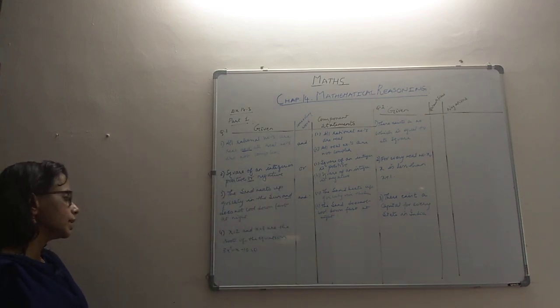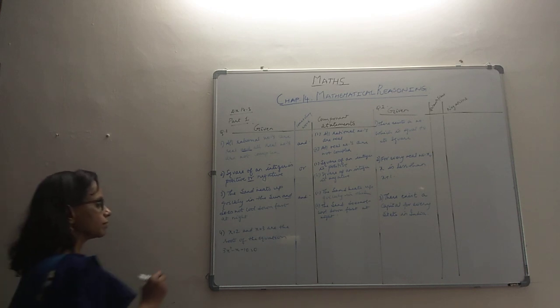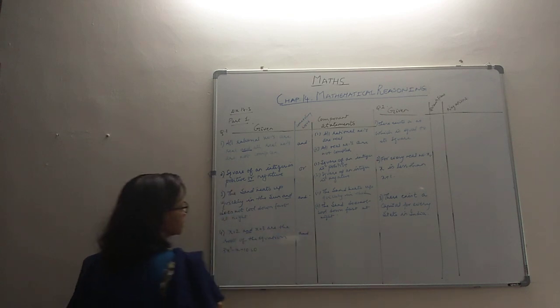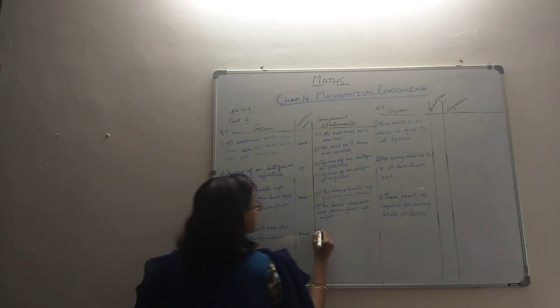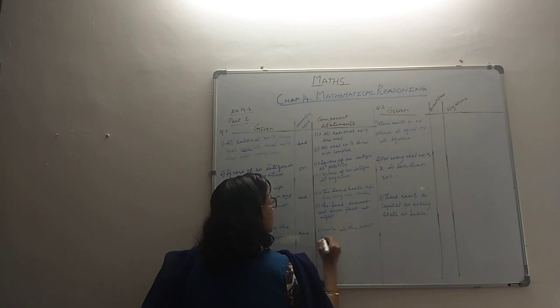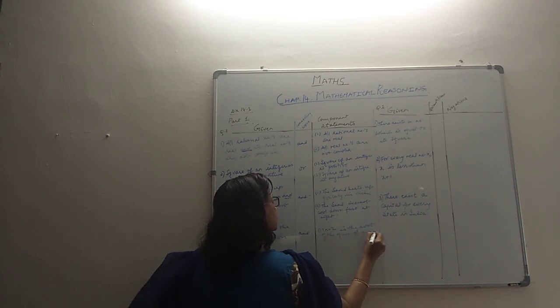Then we come to the last subpart, which says that x equal to 2 and x equal to 3 are the roots of the given equation. And so the connecting word is and. So what can we write? First component, x equal to 2 is the root of the equation 3x squared minus x minus 10 equal to 0.